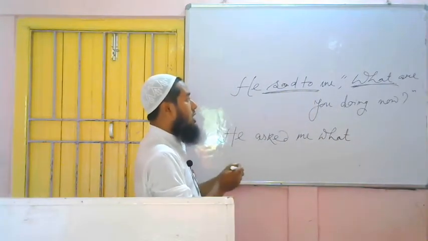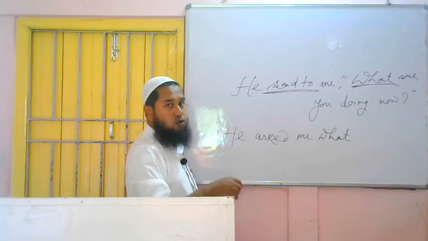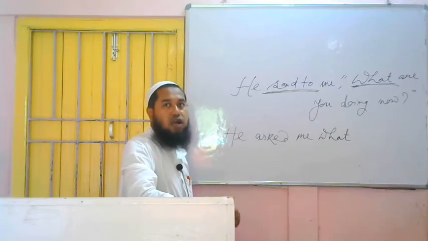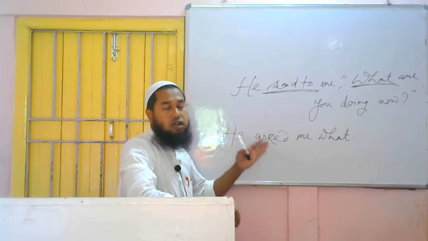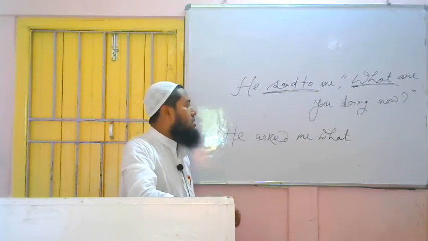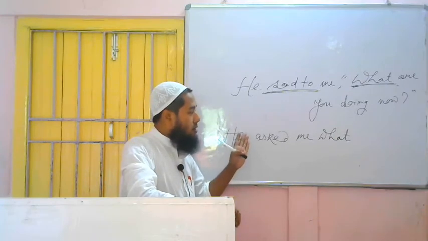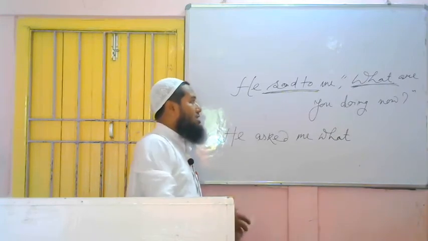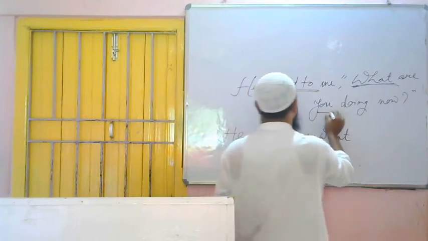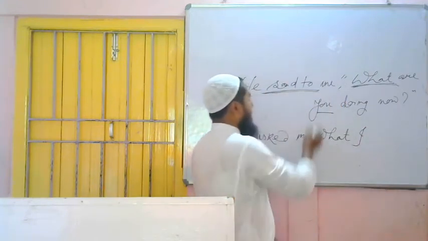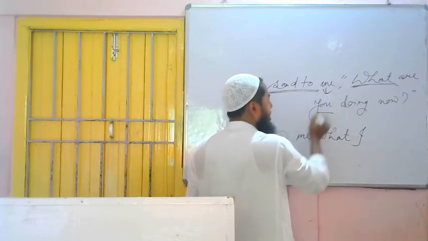Now up to this it is finished. Now we have to see "Are you doing now?" It will become "You are doing." Are you doing means, in assertive, you are doing. After changing the sentence into assertive, we have to change the tense. You means who? He asked me, so you means I. On the basis of this it will be changed.